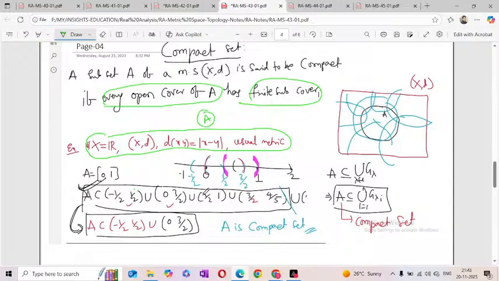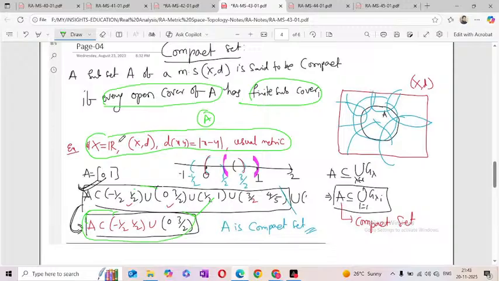In this, there is no need to take the fourth; just take minus 1 by 2 to plus 1 by 2 and 0 to 3 by 2. It covers A. That means this cover has a finite subcover. How many intervals do we have? Only 2. So this open cover has a finite subcover.